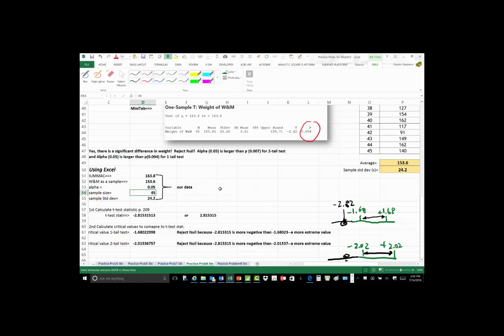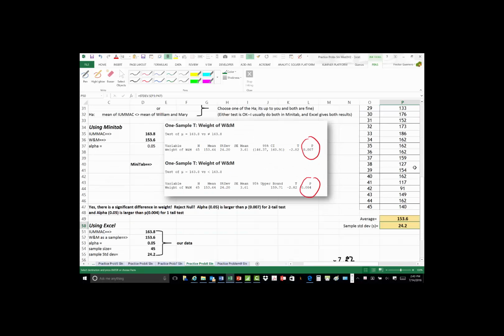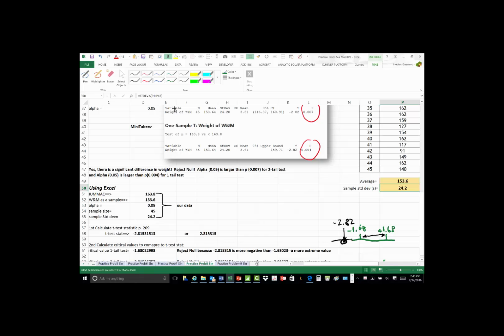I need the sample size, 44. And I also need the sample standard deviation. Notice what this calculation is. A sample standard deviation I've taken here for all of this data for the 45 competitors is this STDEV.S for the data. .S for sample.